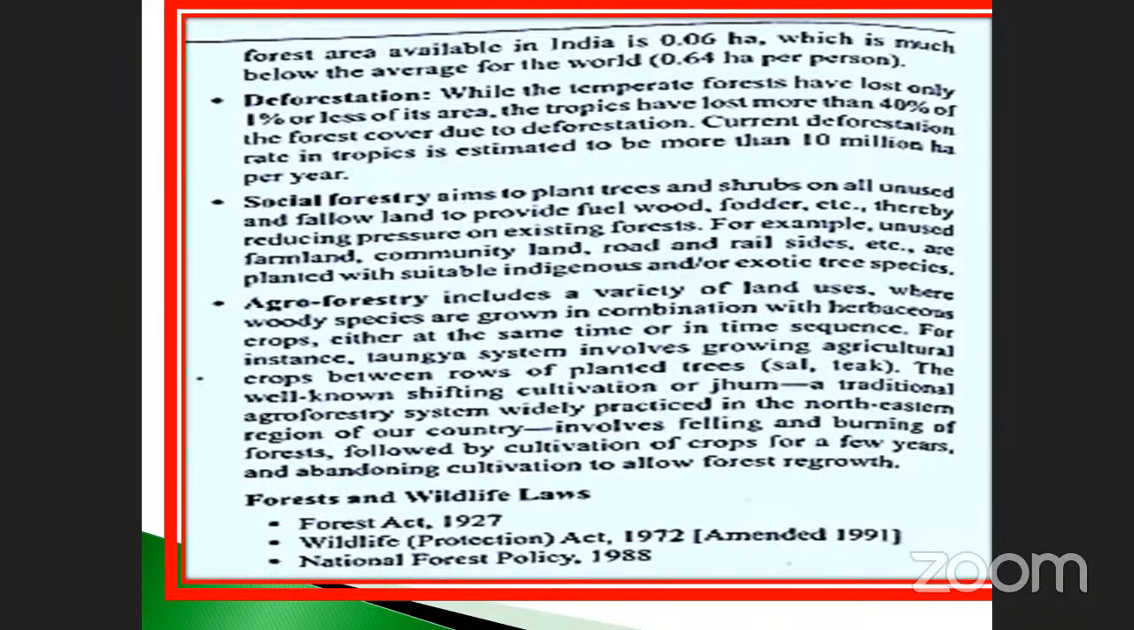Okay, so this is very, very important, my dear students. Agroforestry is also mostly important for natural preservation, conservation, whatever it may be, you can take.